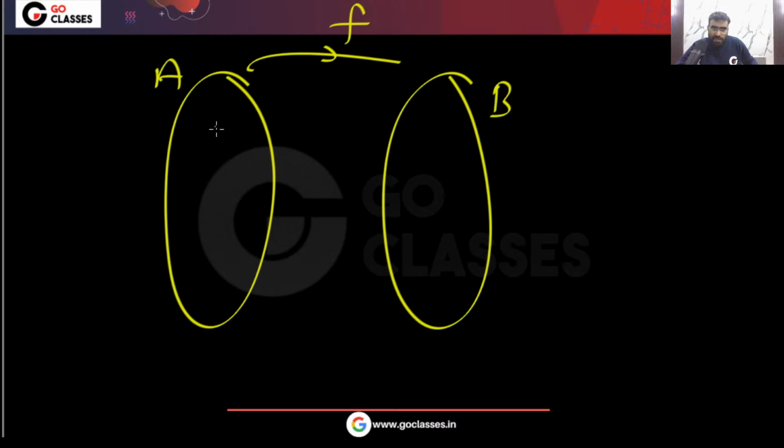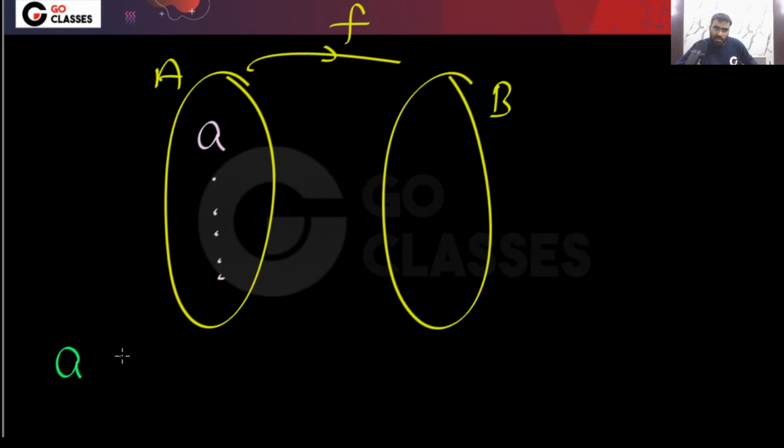Means if I take some element here, can I say a will be related to a? Is this statement correct, that a will be related to a under less than equal to a? This is the relation you are defining on a. Tell me, can I say a will be related to itself?